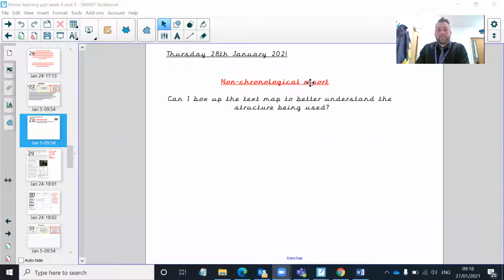Today's lesson is all about boxing up the text map. So it gives us a clearer picture as to where things are and where we should put things in our non-chronological report. So I'm going to share the screen. You should now be able to see my screen here. It's got the date, 28th of January, and here is your learning objective.